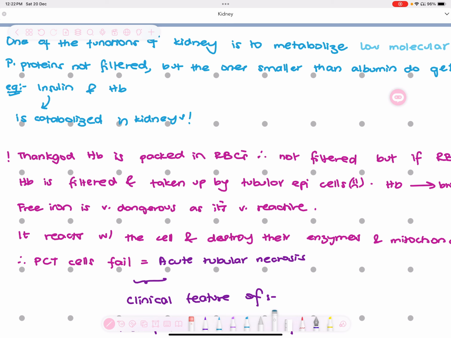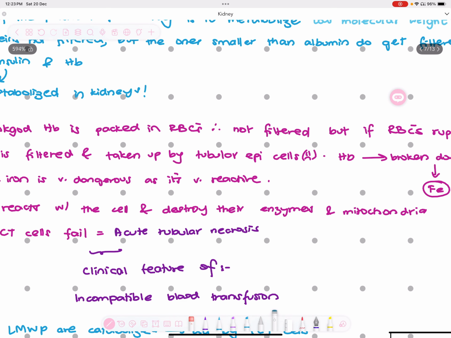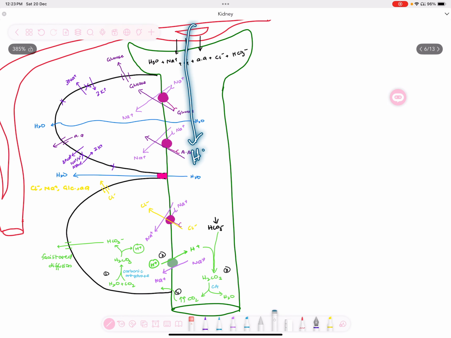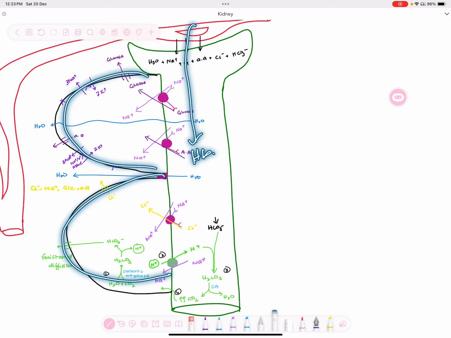But in the case of incompatible blood transfusion, for example, if someone is given a blood group that they don't actually own, the blood groups are going to react together, and what will happen? The RBCs will start rupturing, and hemoglobin will be freely flowing, and free flowing hemoglobin is very dangerous. When that hemoglobin comes to the renal blood flow, it gets filtered out, and our proximal convoluted tubule epithelial cells are so silly, they think, oh, some gift is coming, and they start capturing this hemoglobin.